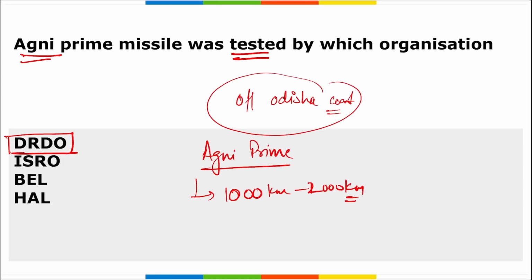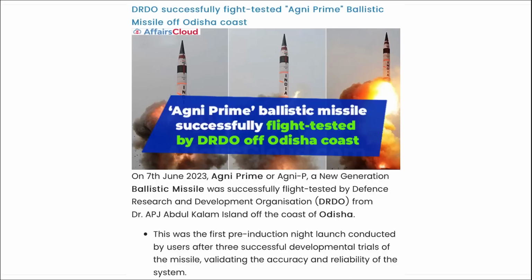Correct? Next, remember in 2022 also, India carried out a successful launch of a submarine launched ballistic missile from India's first ballistic missile nuclear submarine, INS Arihant. Next, here you can see it is DRDO that tested the Agni Prime ballistic missile off the coast of Odisha.